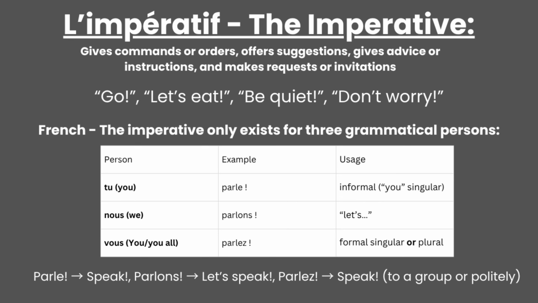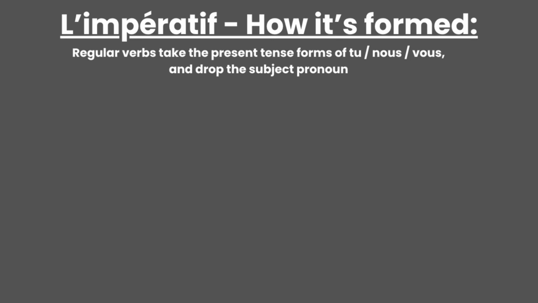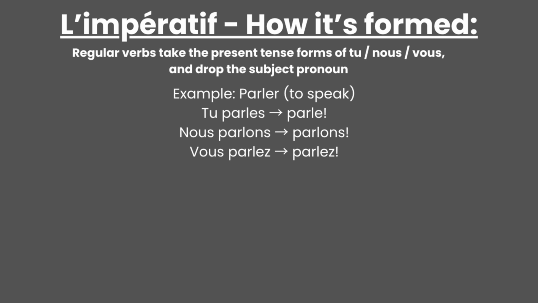Parle, speak. Parlons, let's speak. Parlez, speak, to a group or politely. These are the grammatical persons that French has, but we have to understand the formation of the mood. For regular verbs, we take the present tense forms of tu, nous, and vous and drop the subject pronoun. We already saw how parler is used, and so in this case, we're simply using present tense conjugations.